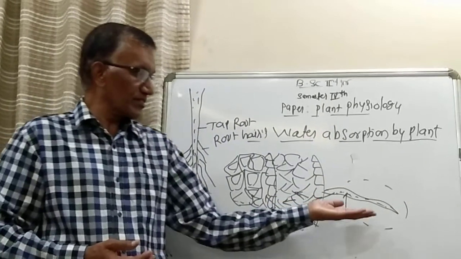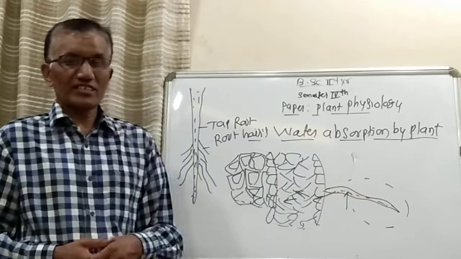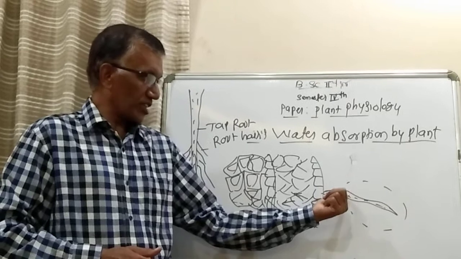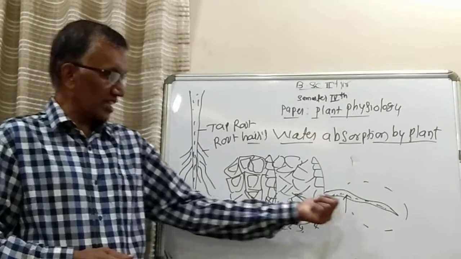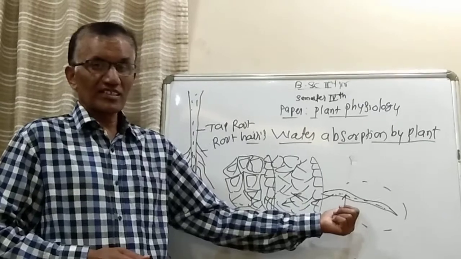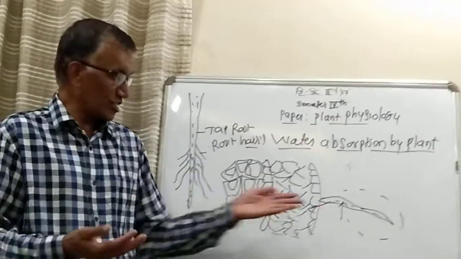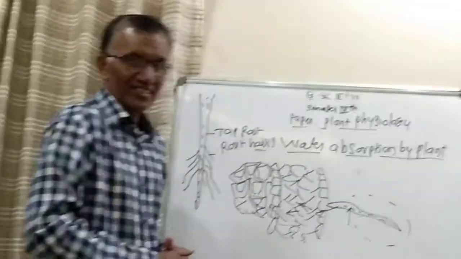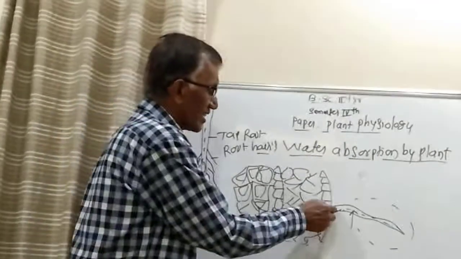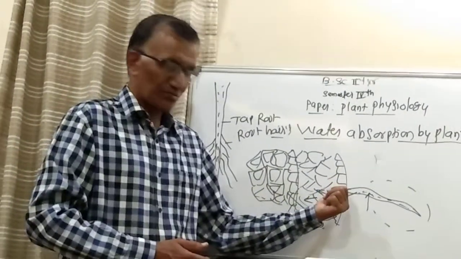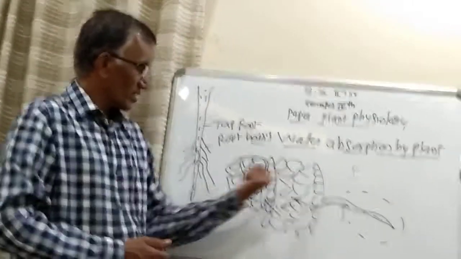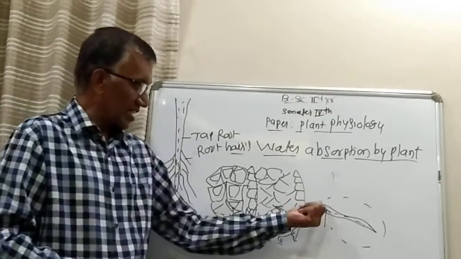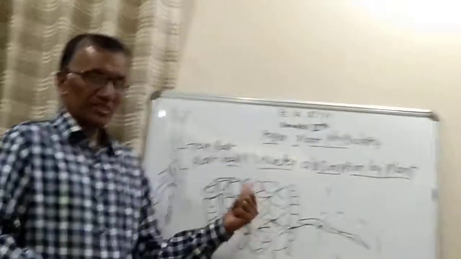By the process of imbibition, the walls of these root hairs absorb water, where the osmotic pressure of the root hair cells is always higher than the soil cell. Then automatically, osmotically, water enters into the root hairs. Then the osmotic pressure of the epidermal cells of the root is higher than the root hair cells. Therefore osmotically water goes from root hairs to epidermal cells.